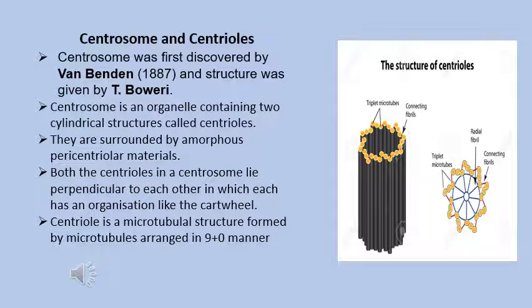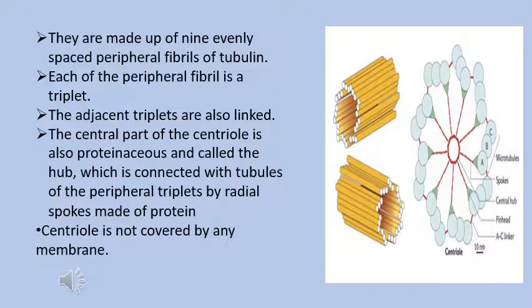A centriole is a microtubule structure formed by the arrangement of 9 plus 0 manner, showing a cartwheel structure. As shown in the diagram, some triplets are shown over here. The diagram shows that only 9 triplets of microtubules are present on the periphery, whereas in the center no microtubules are present. So centrioles are made up of 9 evenly spaced peripheral fibrils of tubulin. Each is a triplet, shown in the diagram as A, B, C.